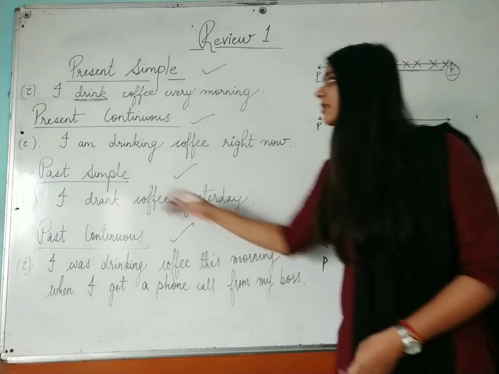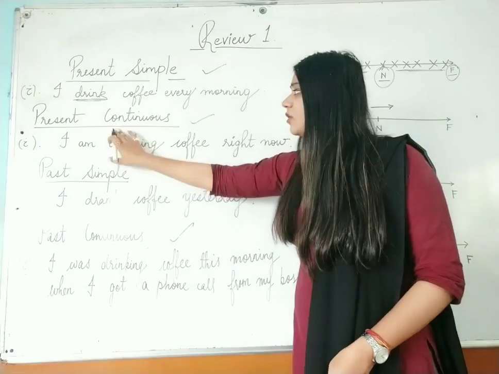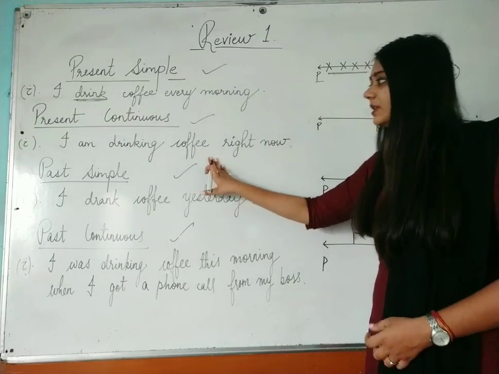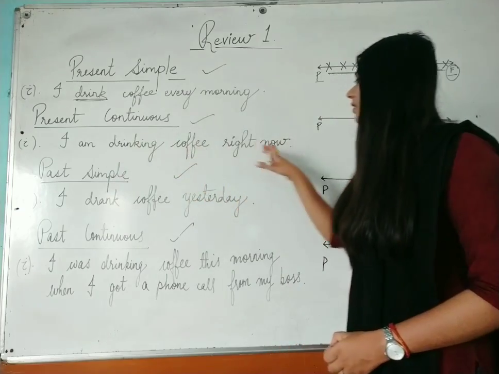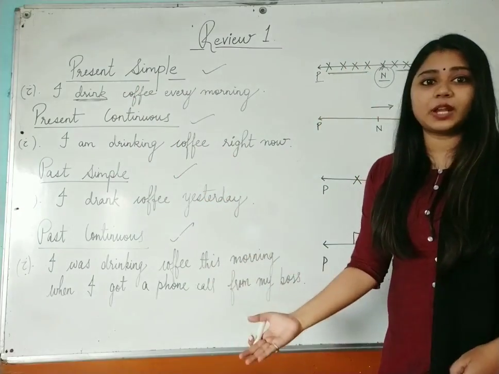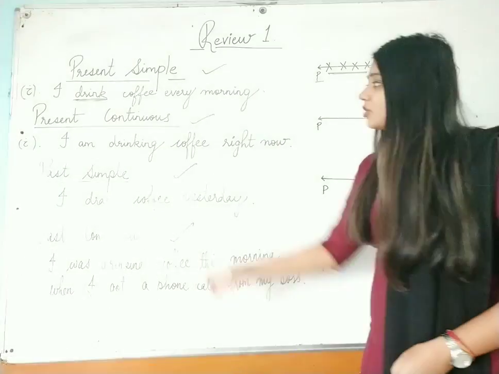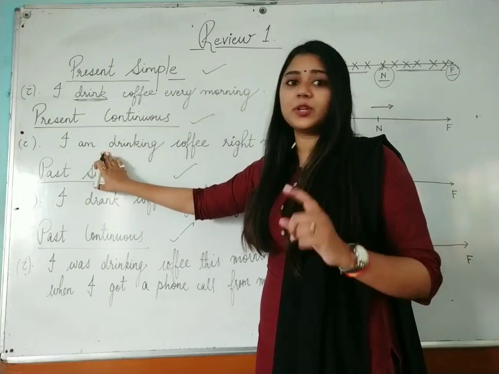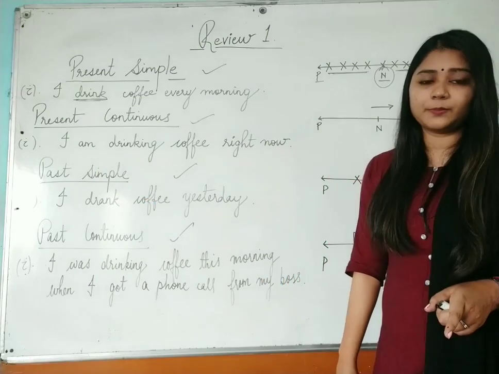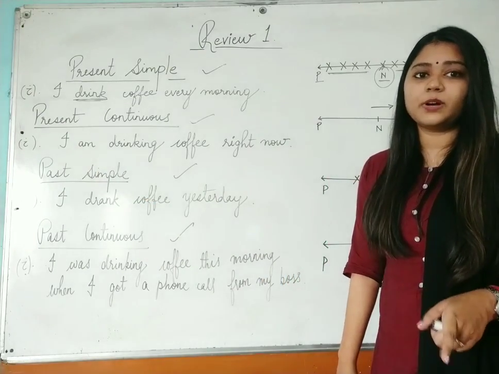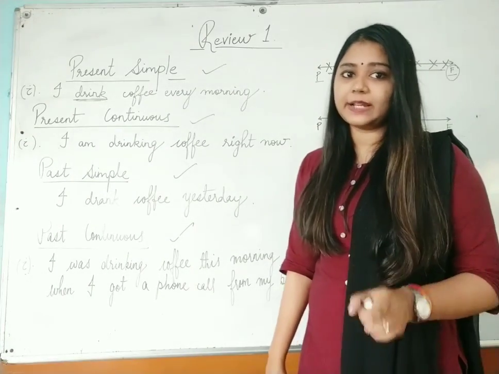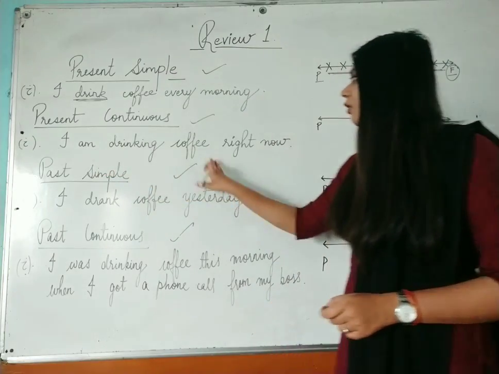Now look at present continuous tense. The example says I am drinking coffee right now. I have taken the same example, just changed the tense of the verb. In present continuous tense, if you remember the structure, it says subject plus is/am/are plus verb first form plus ing plus object. So according to that structure, my sentence will be I am drinking coffee right now.